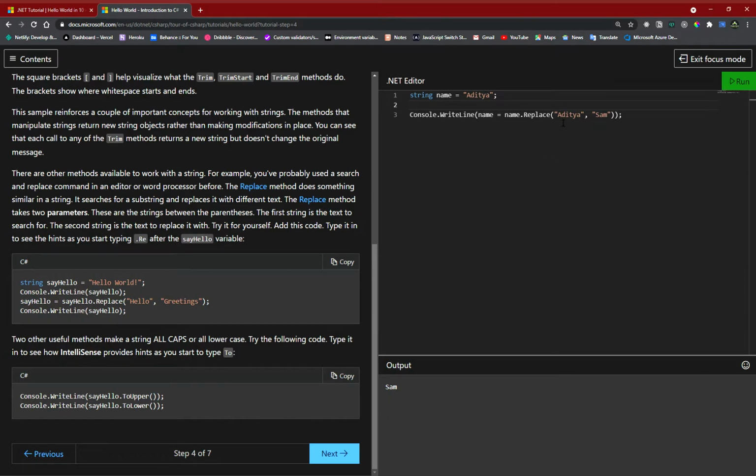So in the first parameter, you provide what you want to remove, and in the second parameter you provide what you want to replace it with. So this is the thing. Let's just move on to the next.